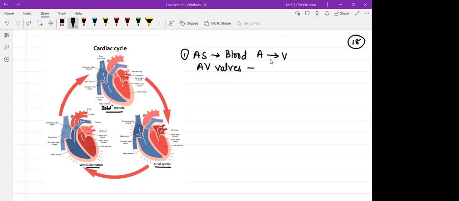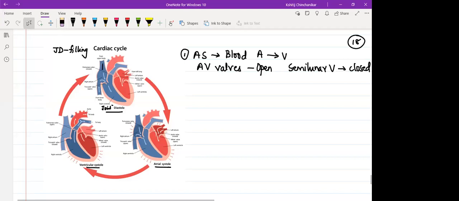During atrial systole, when blood has to go from atria to the ventricles, obviously the AV valves have to be open. You remember a rule: if AV valves are open then semilunar valves have to be closed. We will talk about the reason later. If semilunar valves are open then AV valves have to be closed. So as soon as blood moved into the ventricle due to atrial systole, that means the ventricle is now 100% filled. Because prior to atrial systole, what had taken place? Joint diastole, when all the chambers are relaxed, it is a period of filling only.